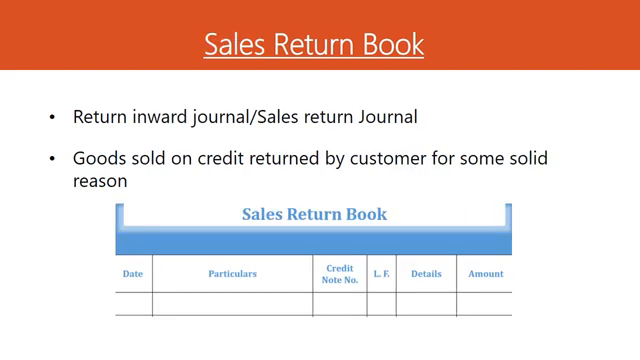Now the sales return book. Just like the purchase return book, the sales return book is also called the sales return journal. Dear students, again the goods which we have sold on credit, if returned by the customer to us for some solid reason, then we will record that information in the sales return book. The format is similar to the purchase return book. Again we have 6 columns: date, particular, credit note number, L.F, detail and amount.